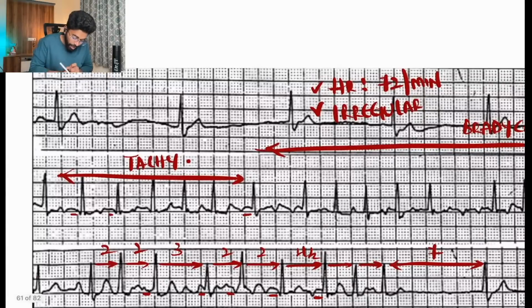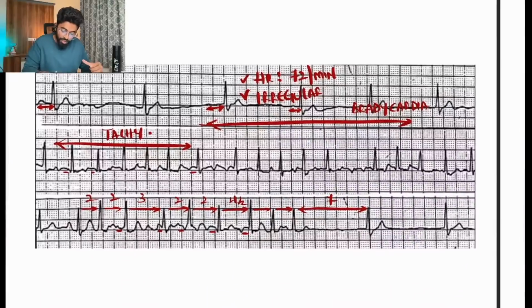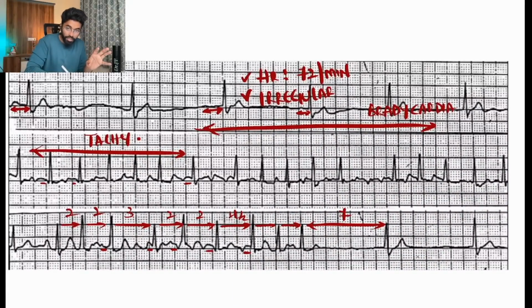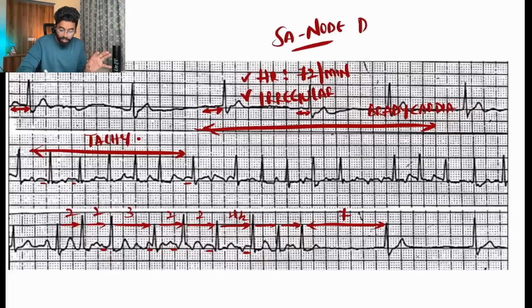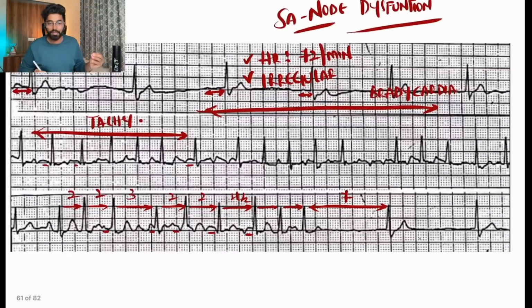And see the lead here, we have a PR interval being broader and prolonged, which is occupying more than half of a large box, and which is clearly showing there is a dysfunction in the SA node. Dysfunction in my SA node. So SA nodal dysfunction can be clearly seen, and this SA nodal dysfunction clearly indicates a tachycardia at some places and bradycardia